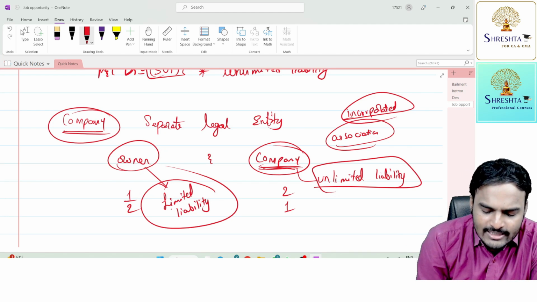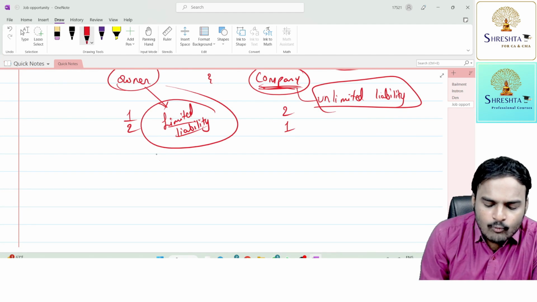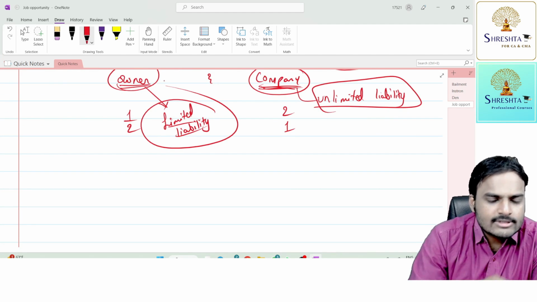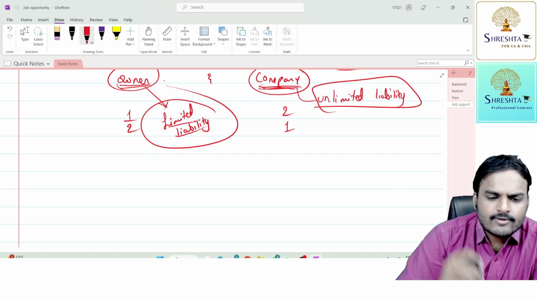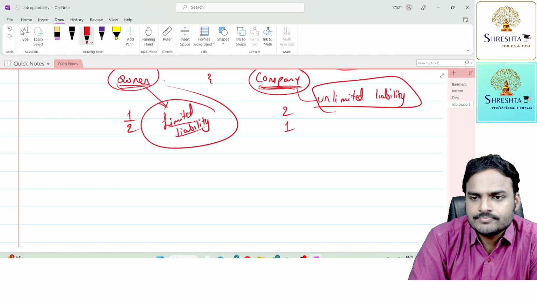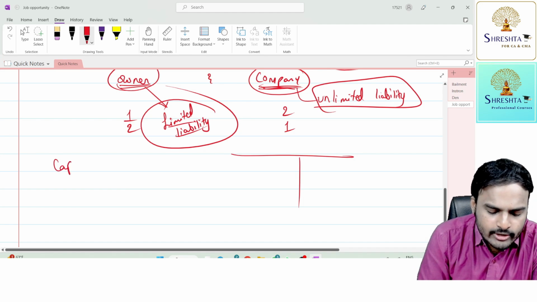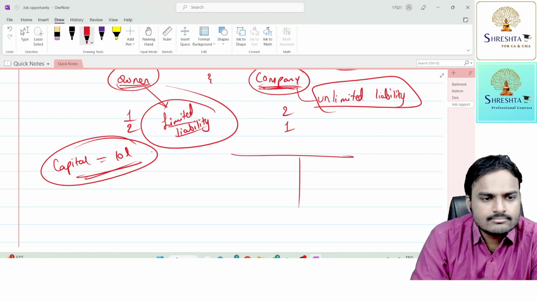Sir, limited liability means what, sir? For whatever amount they agreed to contribute as funds in this company, to that extent only they are responsible. So they started a company. They agreed to contribute capital to the extent of 10 lakhs.